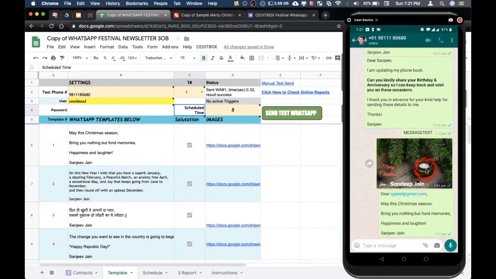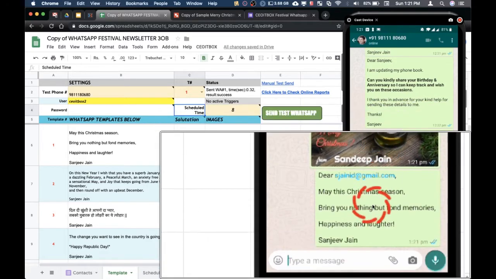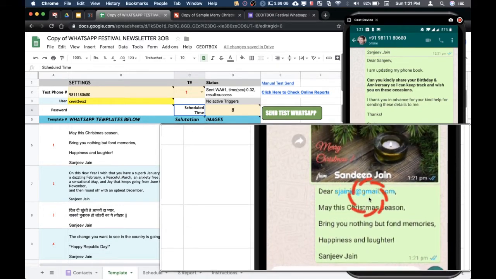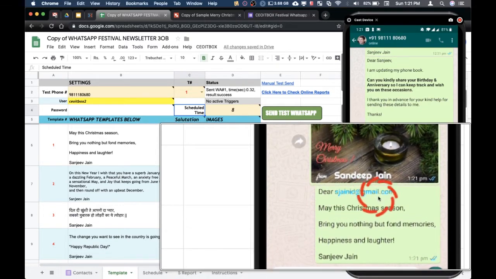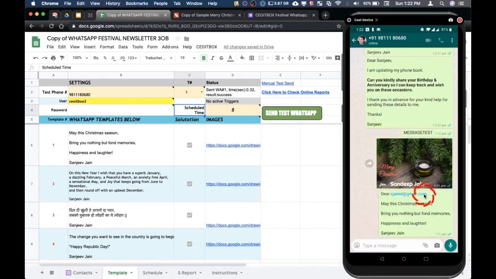So as you can see here that this was the same image which we had modified, and here is the message, and it says dear sgenid@gmail.com. So do note that for the test messages you will get your own email ID instead of the name, but this is only for test messages. The actual messages will go out with the person's name.